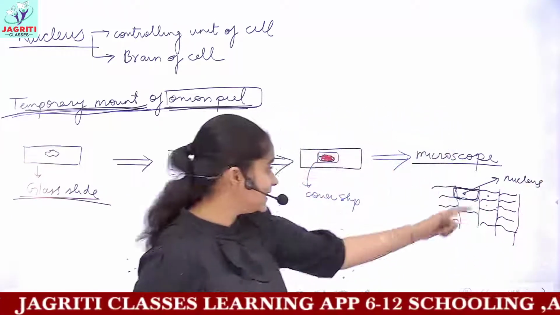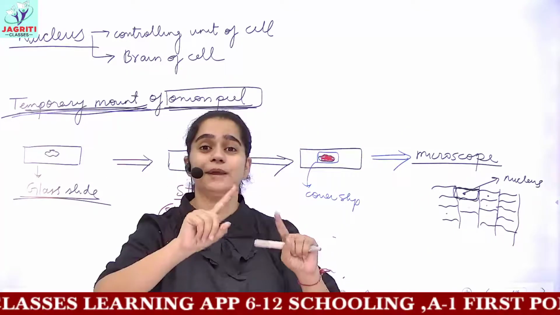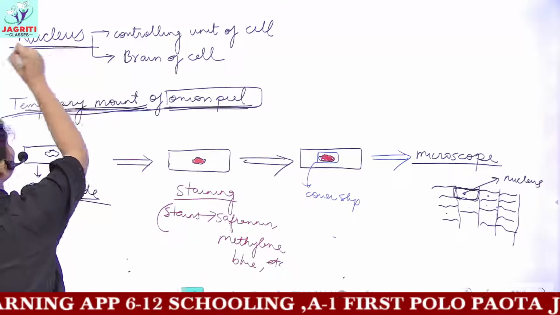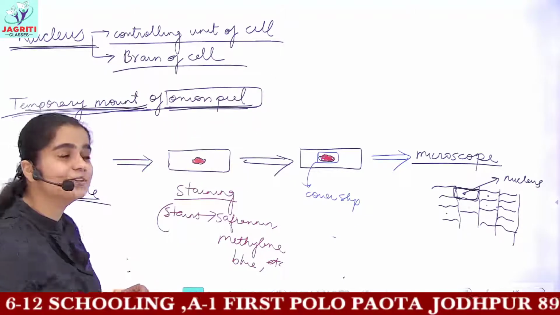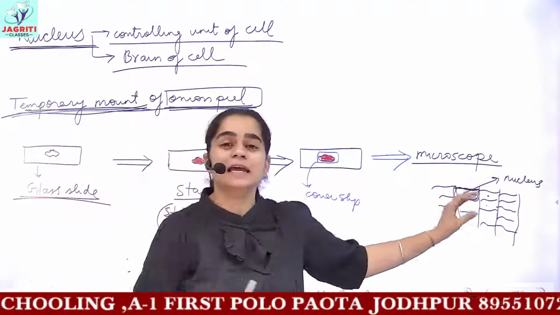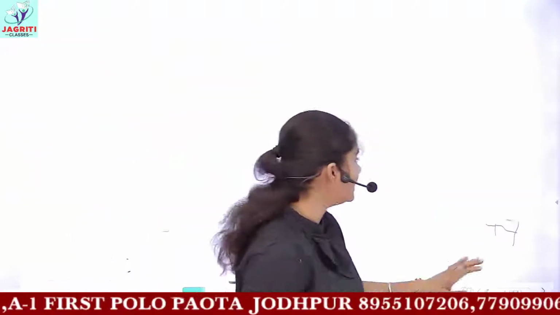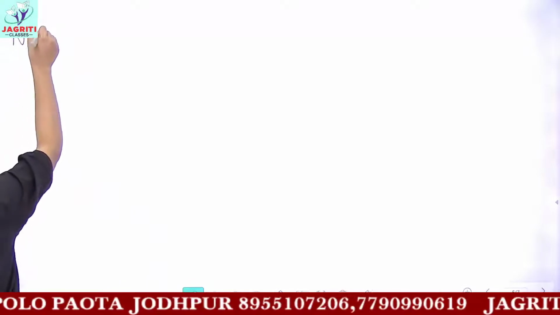You can see that this nucleus is of very small size or diameter compared to the size of your cell. But despite being so small, it is called the controlling unit or brain of the cell, because this nucleus is responsible for the entire working mechanism of the cell. So now let's discuss, what do you mean by nucleus?